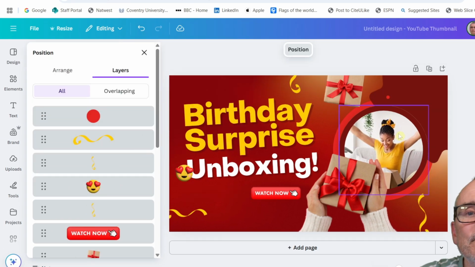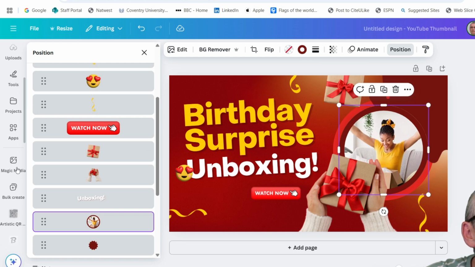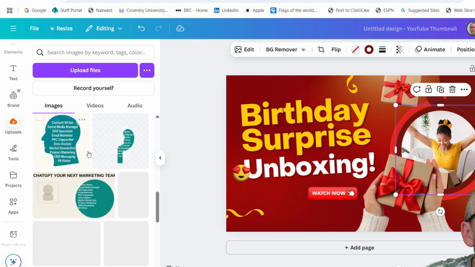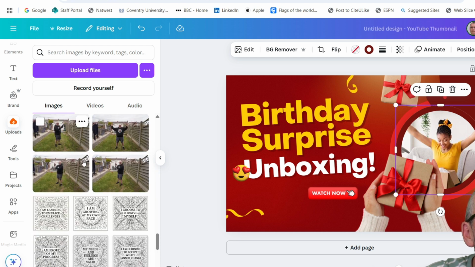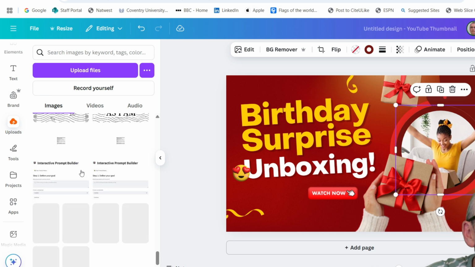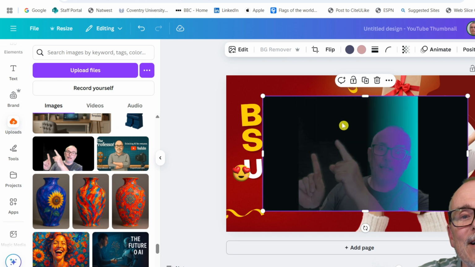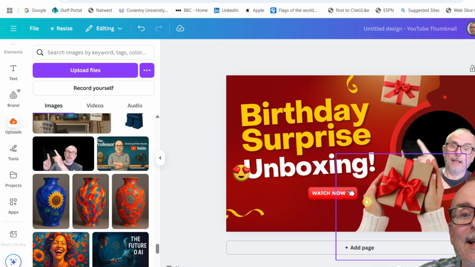Take them out, and this picture here, I'm going to add in a picture of me. Go to uploads, loads of pictures. These are lots of pictures I've created. Nice. See, this is Alex, my son, took those in the garden. Favorite one. Okay. And you can just remove the background, dead easy. You can drop it in, just drop it in here.